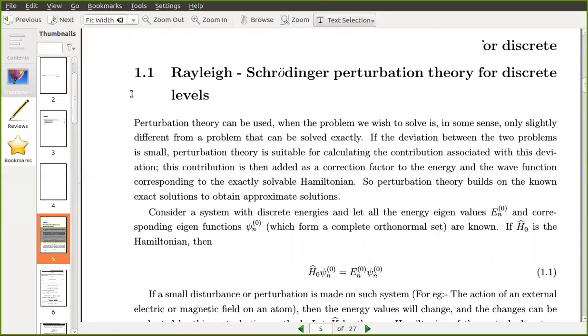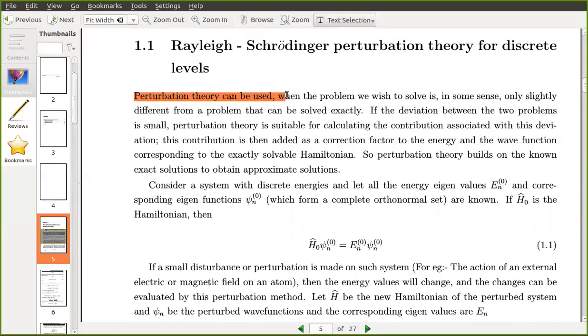So when can this method be applied? That is the first question. Perturbation theory can be used when, before perturbation, for example, you know everything about the hydrogen atom, or you know everything about the harmonic oscillator.